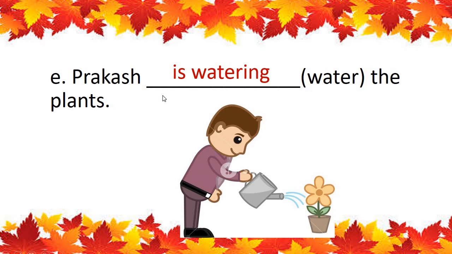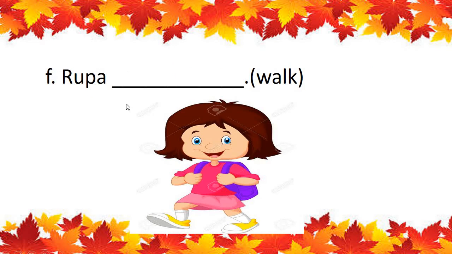Okay, children? Now see sentence number F. Here the word is walk. This girl's name is Rupa. You have to use am, is, are. Okay? And the ing form of this doing word. So what do you have to do? Rupa.